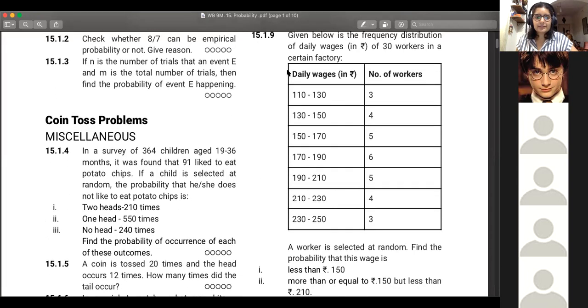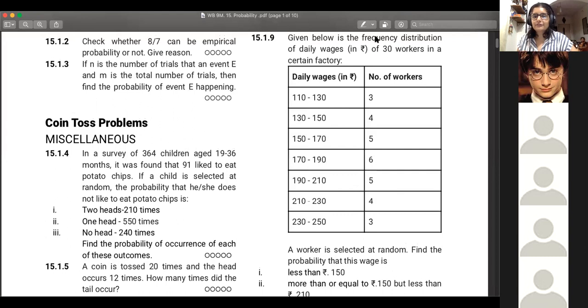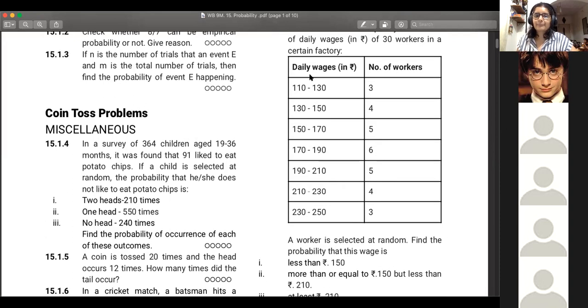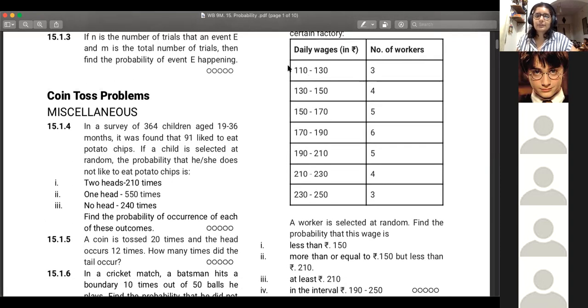Check the 9th question. Given below is the frequency distribution of daily wages in rupees of 30 workers in a certain factory. In this range, there are 3 workers getting 110 to 130 rupees, 130 to 150 there are 4, 150 to 170 there are 5. The table is given. If a worker is selected at random, find the probability that his wage is less than 150.